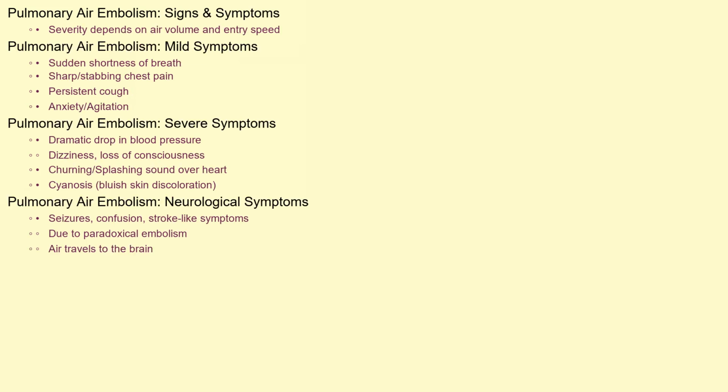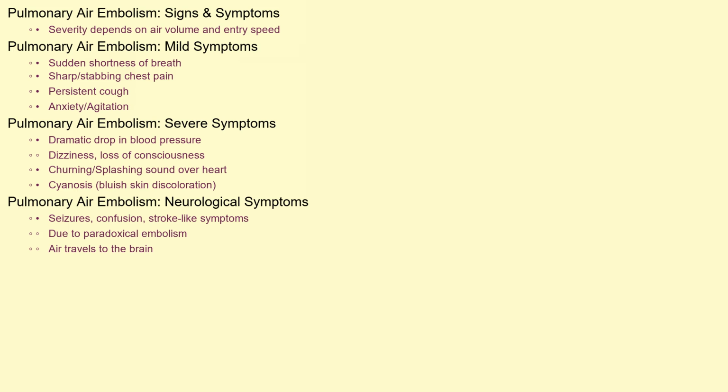The signs and symptoms of pulmonary air embolism can vary depending on the amount of air entering the circulation and the speed at which it enters. In mild cases, a patient may experience sudden onset of shortness of breath, chest pain that might be described as sharp or stabbing, and a persistent cough. They might also be anxious or agitated.